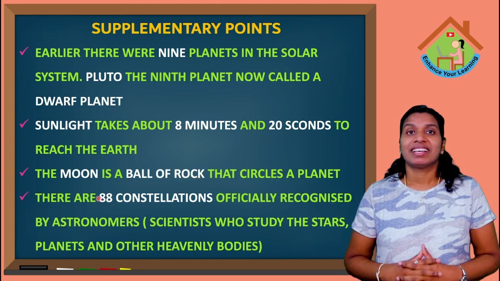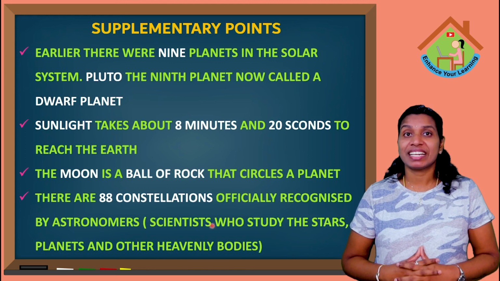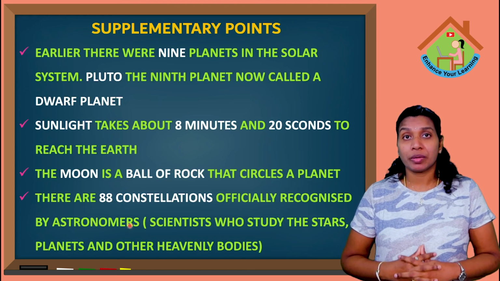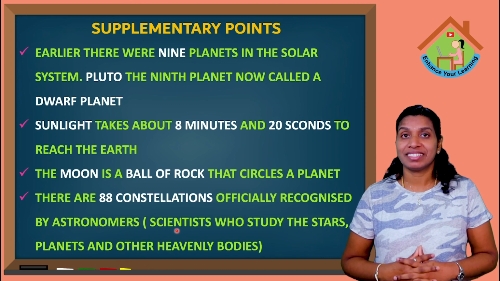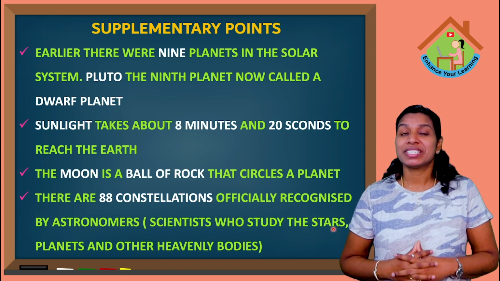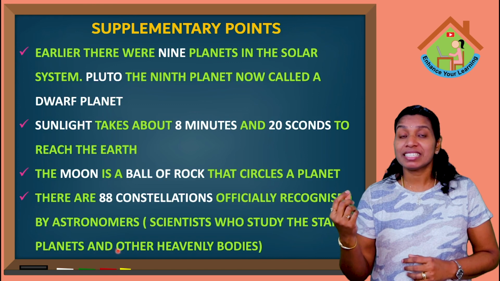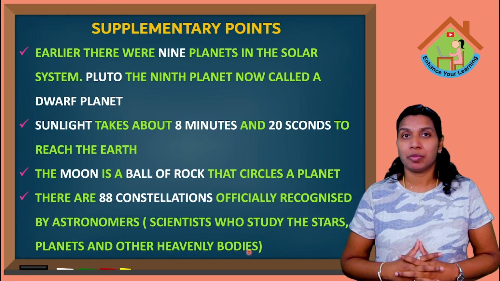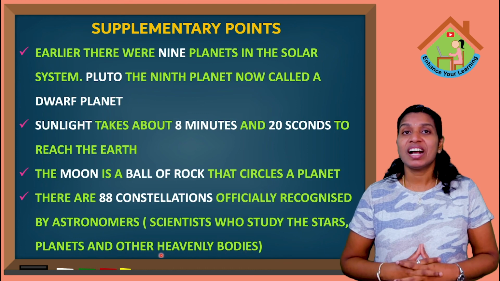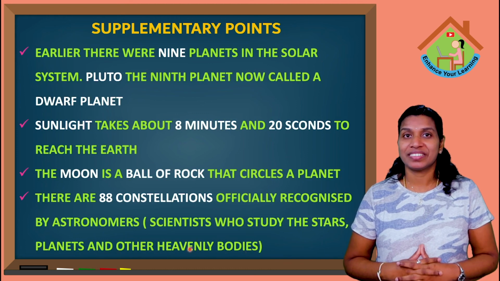Okay, kids? There are 88 constellations officially recognized by astronomers. So who are astronomers? Yes, scientists who study the stars, planets and other heavenly bodies are called astronomers. Okay, kids?